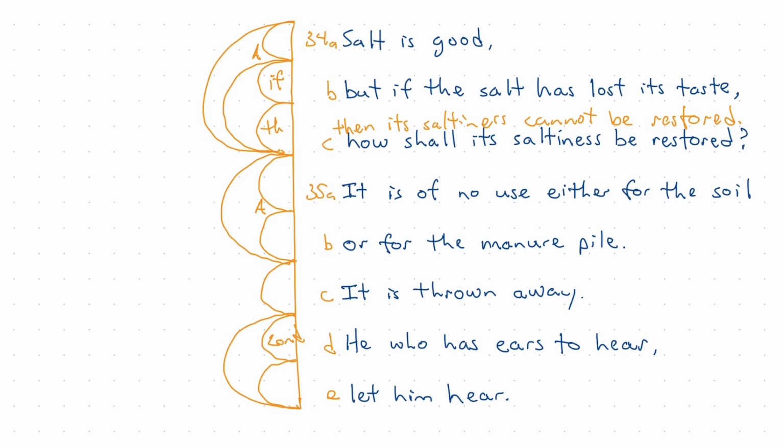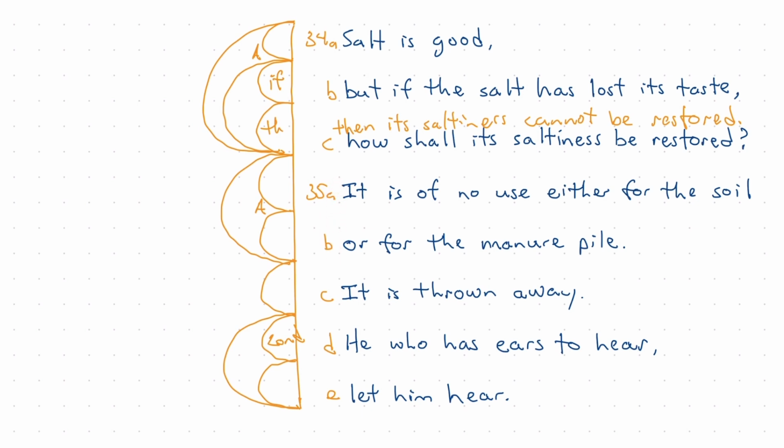Is this a series? Is this an alternate? Is this an and that's implied here, or a but that's implied here? Or maybe even a therefore, a subordinate relationship of inference. It's of no use either for the soil or for the manure pile, therefore it is thrown away, which seems like it's a possibility, and yet